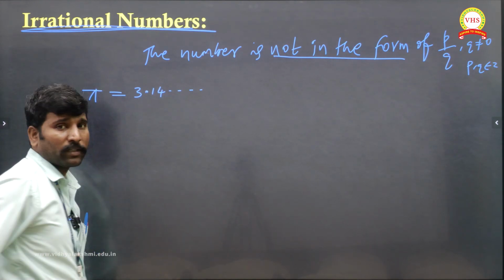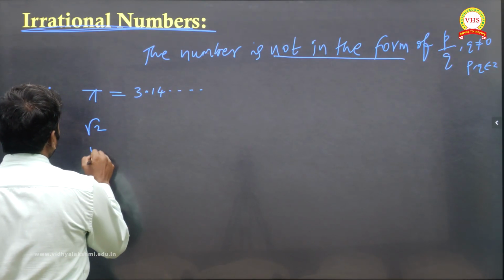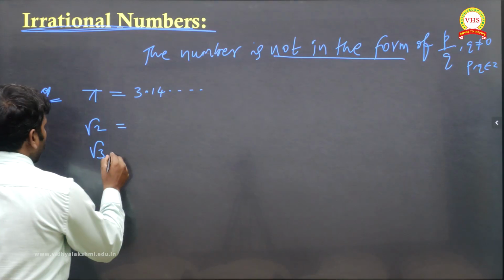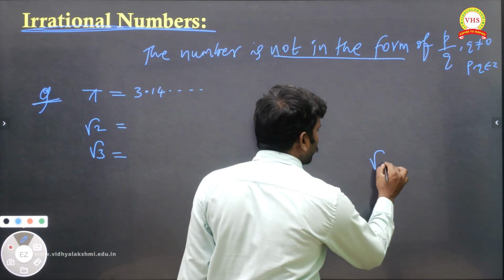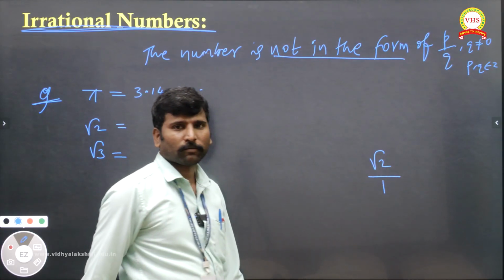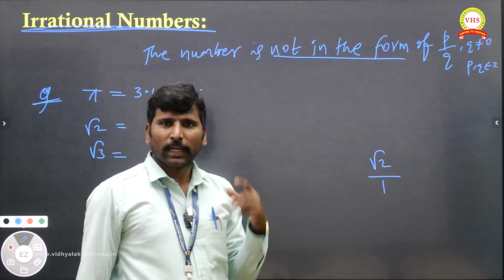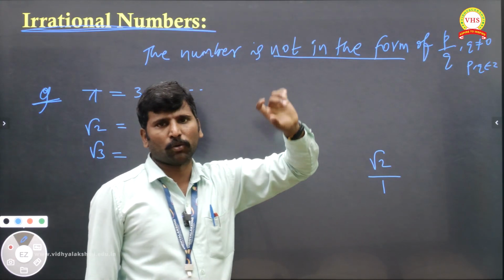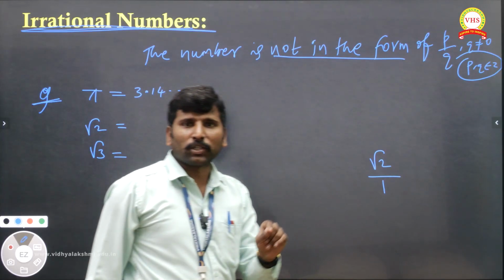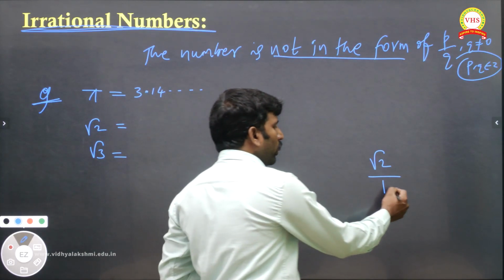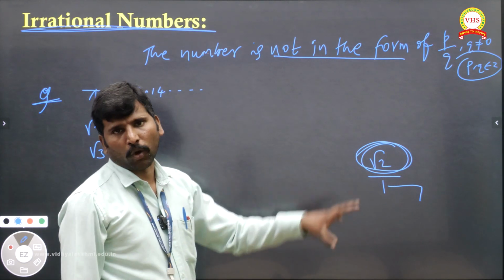3.14, you can write that. And second thing, what can we give? Root 2, root 3. Root 2 and such numbers you cannot write in the form of P by Q. Some people will say, sir, root 2 divided by 1 is in the form of P by Q. That is correct only, but both P and Q must belong to the integers. Root 2 never belongs to the integers, so this is wrong.